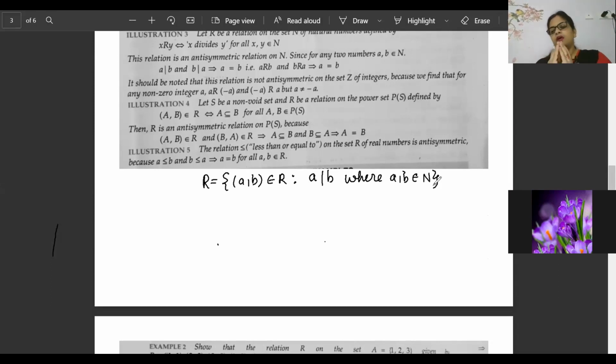Okay, see, the question was written in a different pattern. First, you have to convert it into the standard pattern, the set builder form. If you present it in set builder form, the person who corrects your paper will definitely clap for you. The reason is it is a tougher method, and it is more precise. It is called the standard method, and exactly this was written in the question, A related to B.